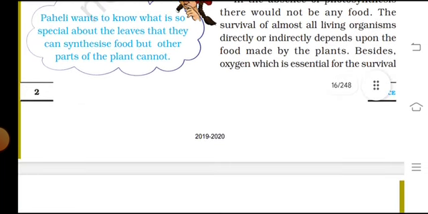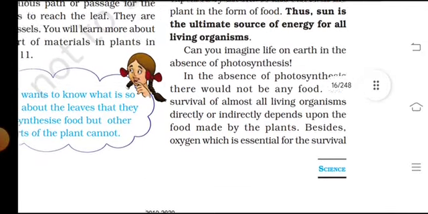Paheli wants to know what is so special about the leaves, that they can synthesise food but other parts of the plants cannot.